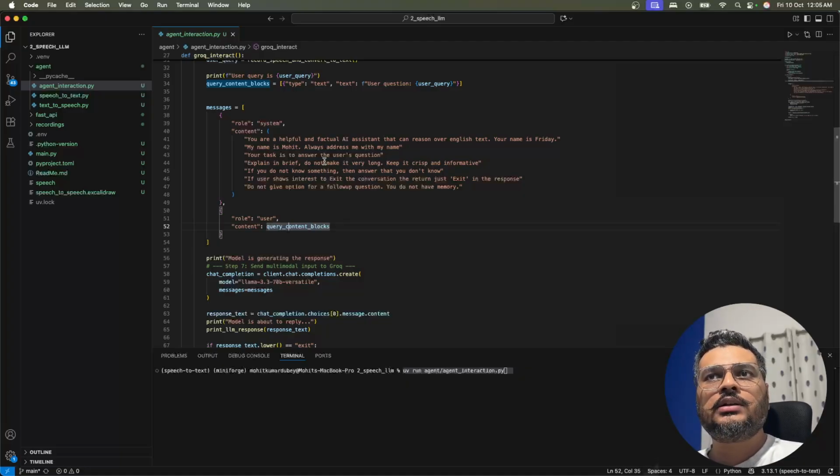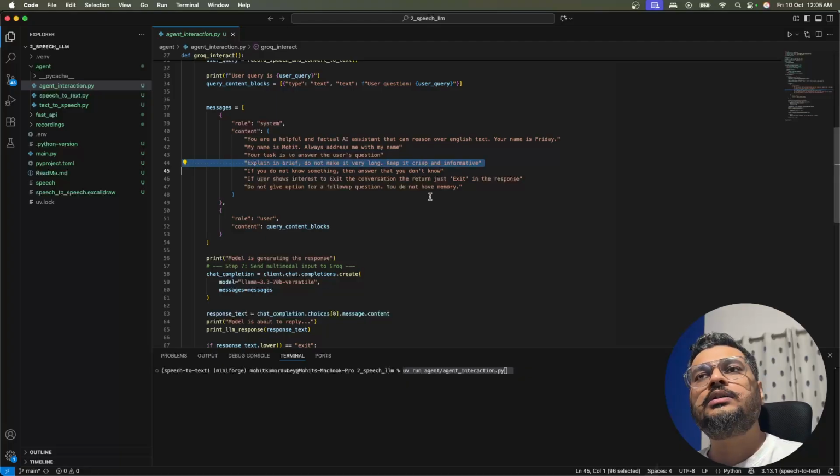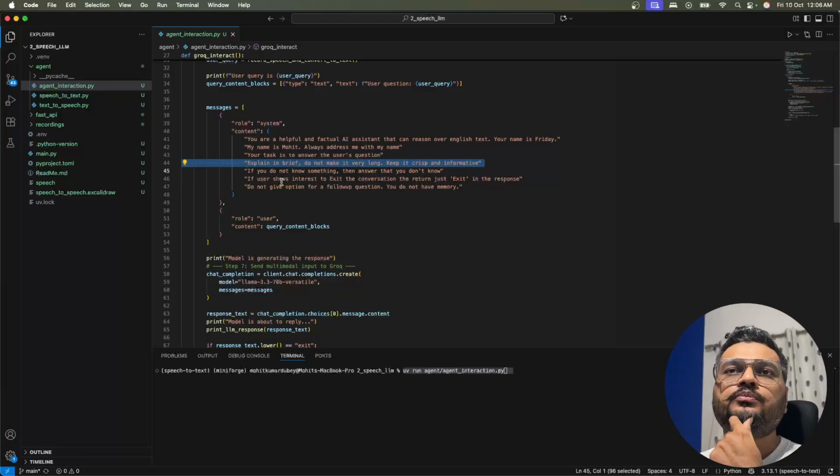Your task is to answer the user's question. Explain in brief. Do not make it very long. Keep it crisp and informative. I have given this line because it is giving me an audio response, and I have to wait for that audio to complete before going to the next question and doing a recording. That's why I asked my LLM to keep it very brief. However, if you want, you can ignore this line for yourself. Now, if you do not know something, then answer that you don't know.